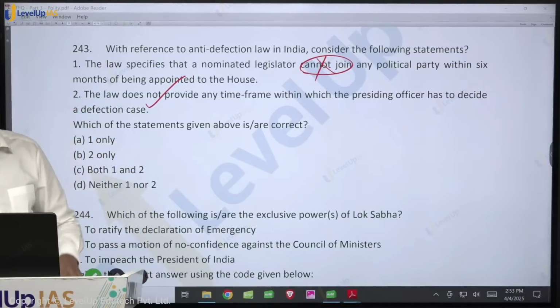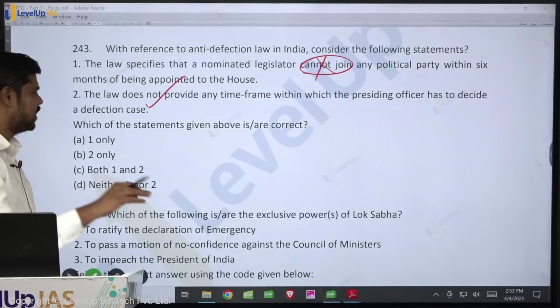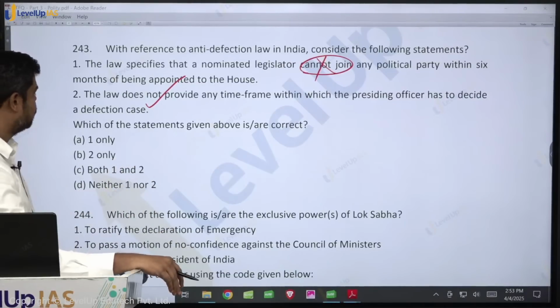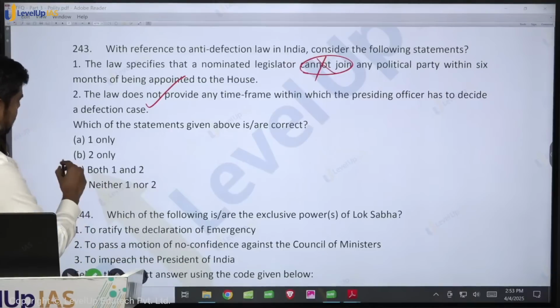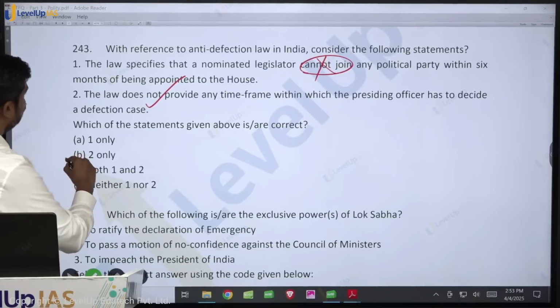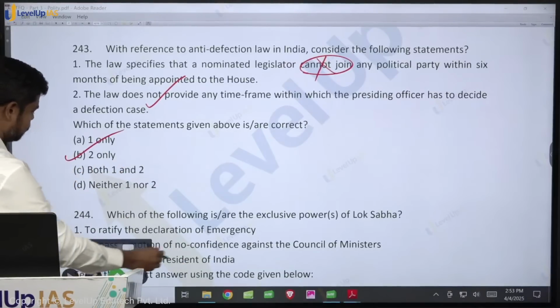So give me some more time. If there are any questions, I will take them up. Online students, I will take yours up. So which of the statements given above are correct? What is the answer? It is 2 only.